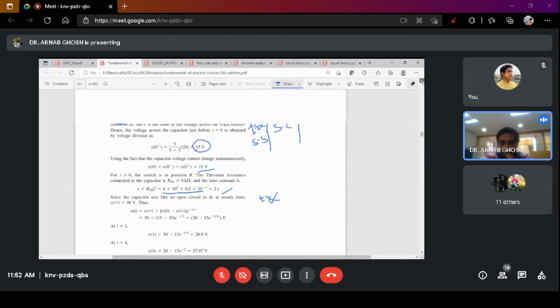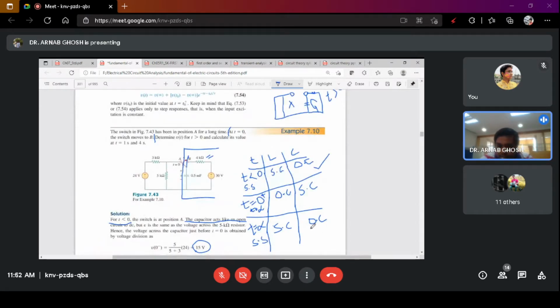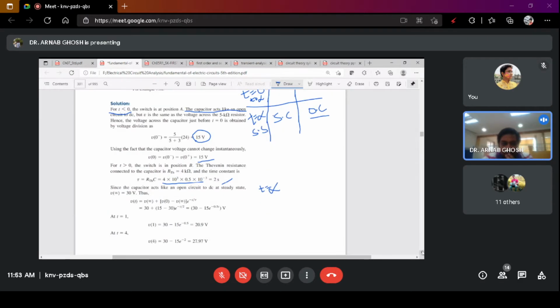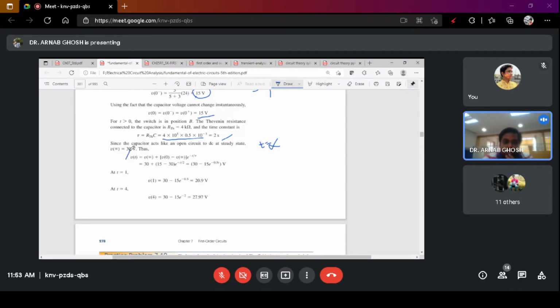So at t equals to infinity, what did I say? What is capacitance? Open circuit. So as it's open circuit, no current is flowing through the capacitance once again. At t equals to infinity, the voltage will be equal to 30 volt. So this was your initial expression, right? This was your initial expression which we got by derivation. So at t equals to infinity, there is no current through the capacitor.